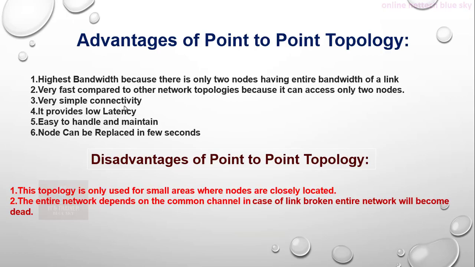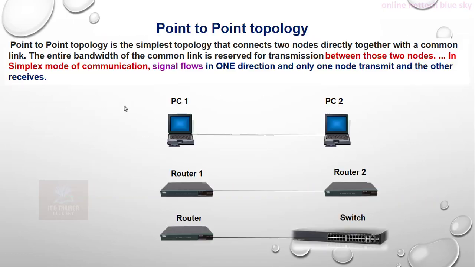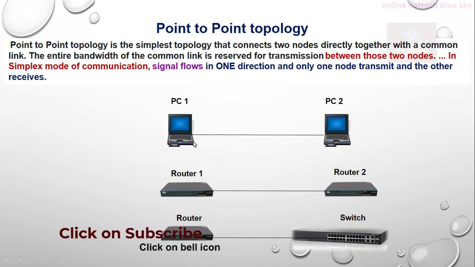I am showing you again that point to point topology has two nodes, one node here and one node here, and they are connected by only one cable. So this is one computer connected to another computer.